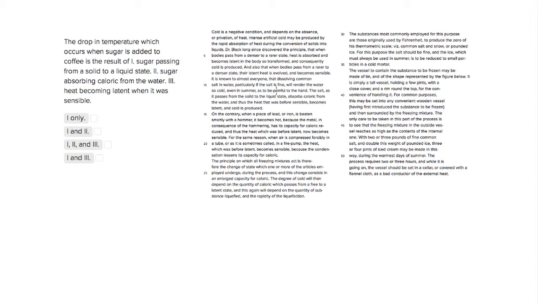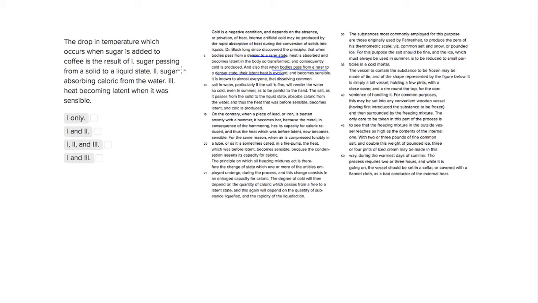And we saw that when these bodies pass from a rarer to a denser state, the latent heat is evolved, which basically, in other terms, when you're putting something from a denser to a rarer state, so when it's dissolving from a solid to a liquid or a liquid to a gas, the heat is absorbed and produces cold in the resulting temperature. So the sugar is going to absorb that heat. So number one is definitely accurate because we did see that in Dr. Black's observation. And sadly, one is in all of our choices, so this won't help us process that, but we'll move on to two.